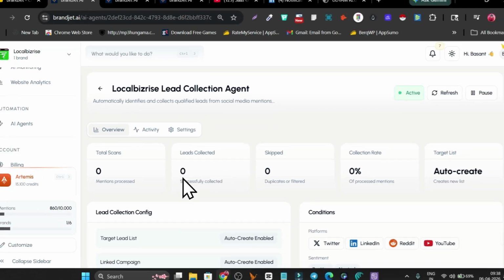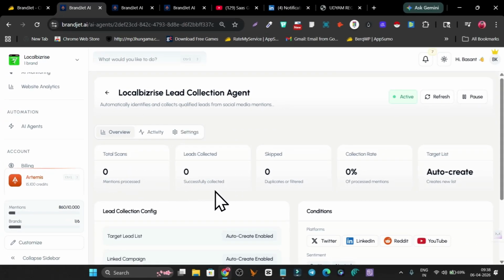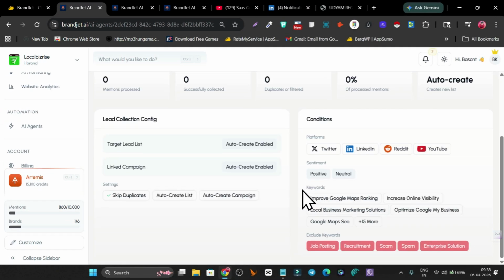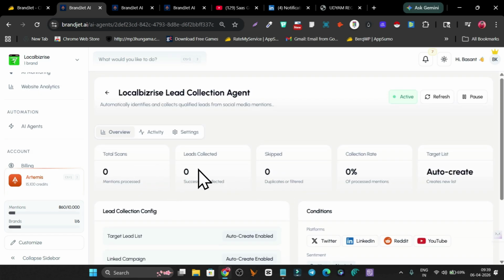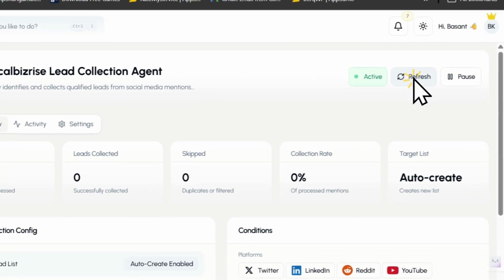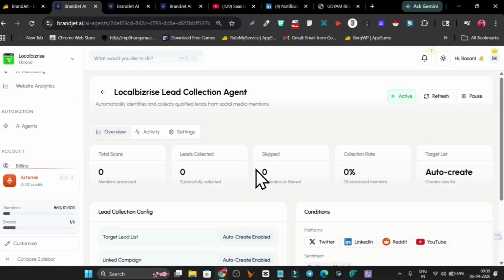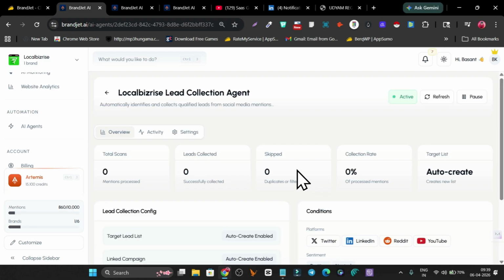Now we will go to the overview, and here I am going to refresh the page, to see if this AI agent is working and finding people on these platforms. Right now I am not able to see any leads collected, so we have to wait a few minutes while this works. Let me refresh the page again. Still I haven't found any leads, so we are going to wait around 5 minutes and see if this AI agent is actually working.